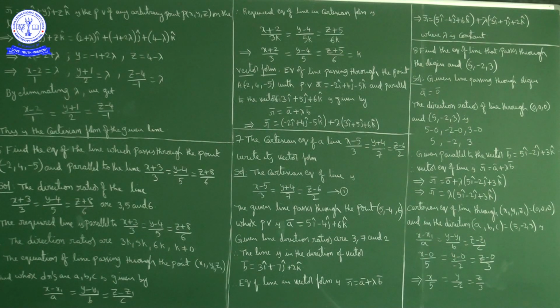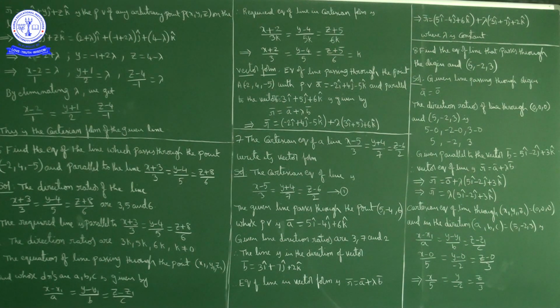Okay, next question. Find the equation of the line that passes through the origin and the point (5, -2, 3). Now here, what is given? Passing through 2 points: one is the origin and the other point is (5, -2, 3). When a line passes through 2 points, we can find the equation of the line. Passing through 1 point we have, so we consider it as the origin.